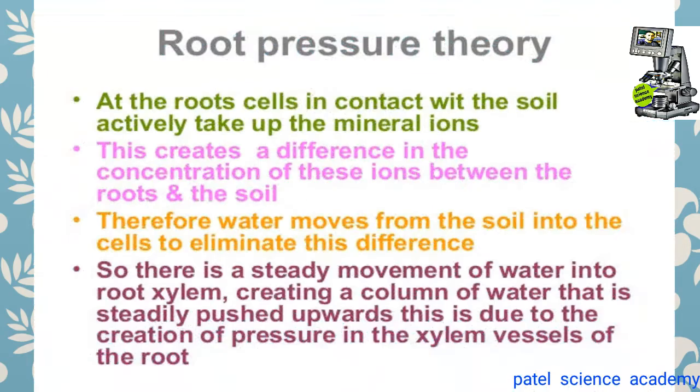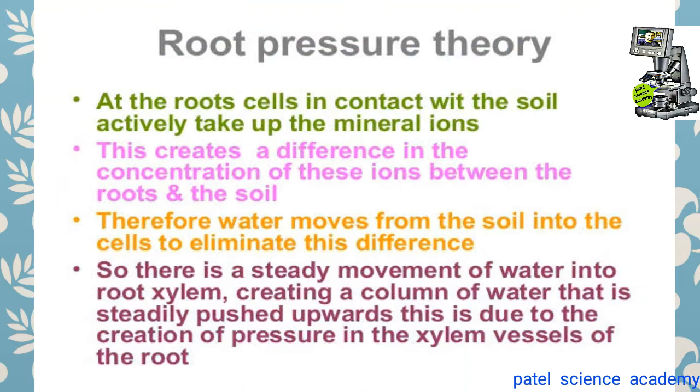Dear students, now we'll go for the theories. In this theory, the very first theory is the root pressure theory. According to this theory, the activity of the living cell of root is responsible for translocation of the water. So just try to learn it. The activity of the living cell is most important in the root. The root contains different cells, and that living cells' activity is responsible for the ascent of sap, that is the translocation of the water.